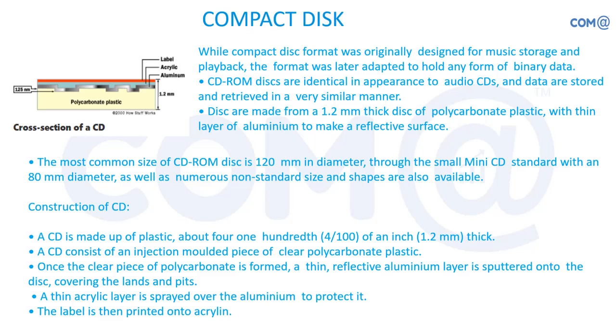Later they made it the same for all types of usage, whether it is a data CD, audio CD or video CD. It will be the same for all CDs while manufacturing. It uses polycarbonate plastic as the surface, and on top of that an aluminum layer for protecting the data.